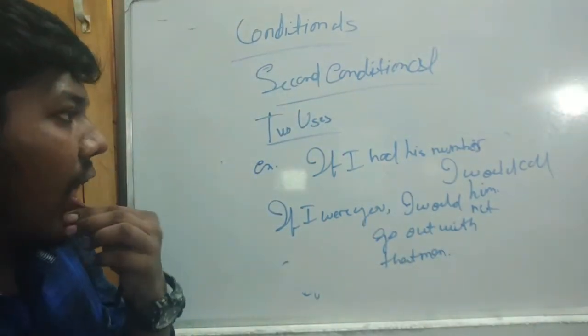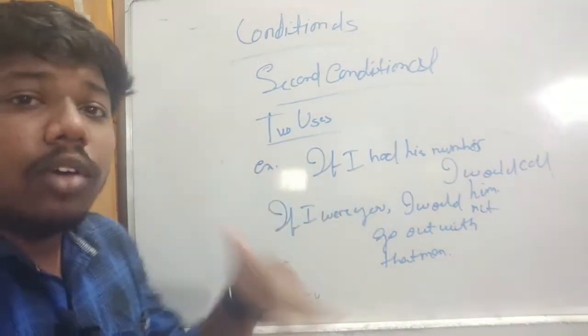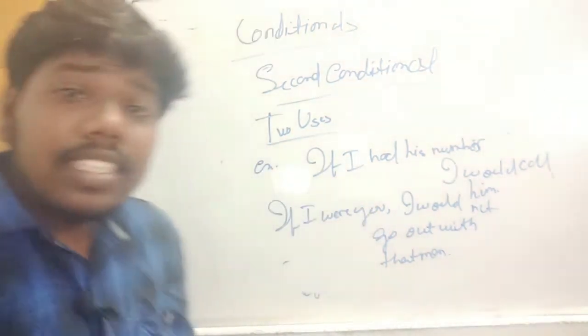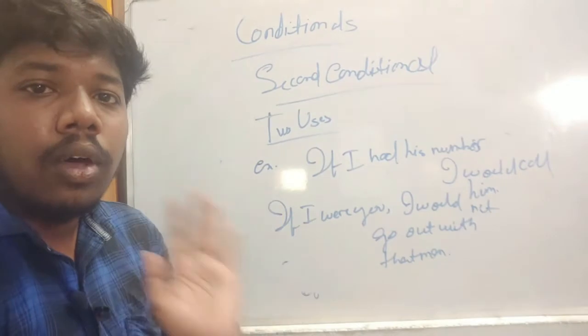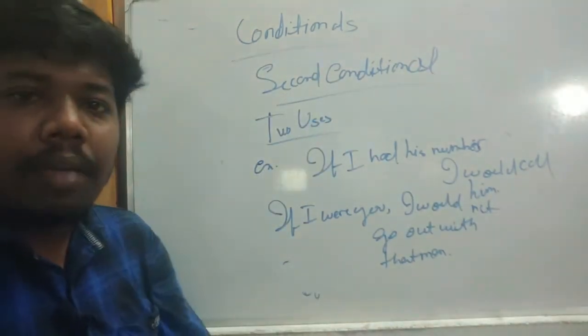Understood? How is it used? It means we talk about something in the present, but it is impossible. Okay, this is the second conditional type, and it is over.